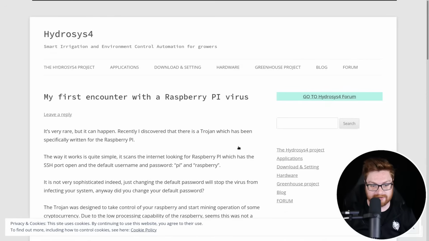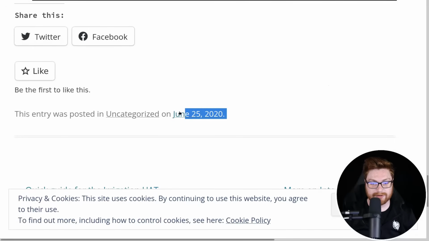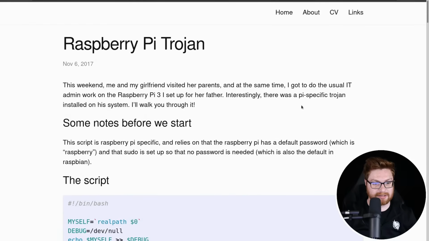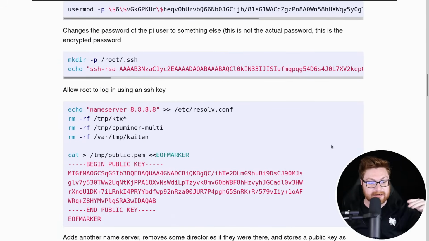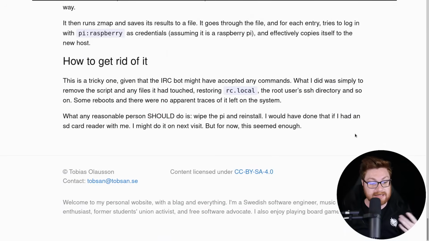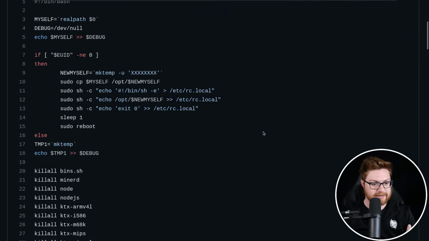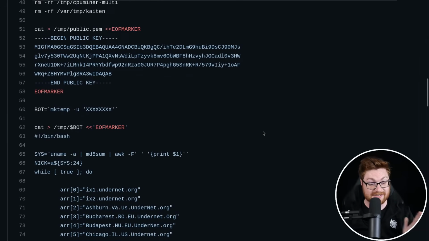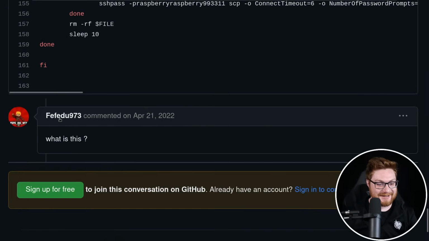This one, I see another article written about, where's the date on this? Okay, that blog was written in June of 2020, but they linked the article that was like, whoa, 2017. So this is old. Look, I cannot credit and say this is some new groundbreaking thing. I'm sure a lot of folks probably already know about this, but it's interesting that it's the exact same thing, and the email that we got was just last week. This individual shared the raw source over on GitHub and a gist here, and I can maybe share that, if you can see it, but it's Raspberry Pi malware. This poor fella asking, what is this?